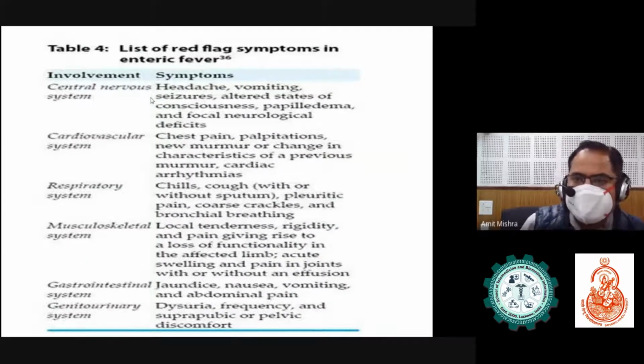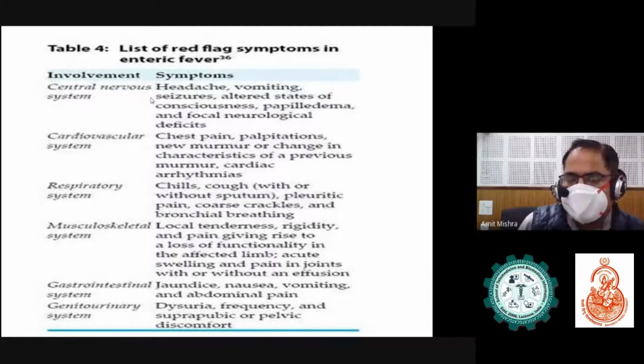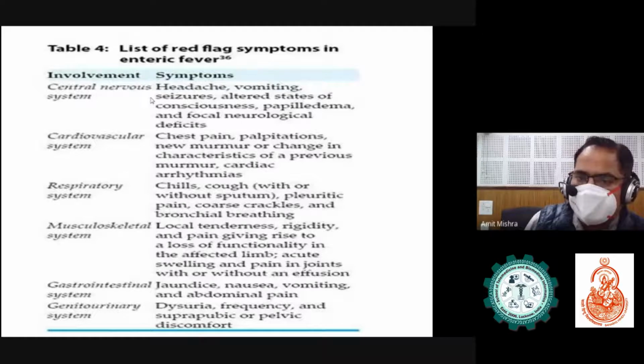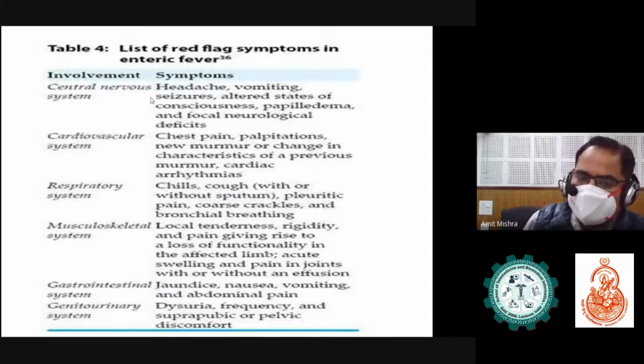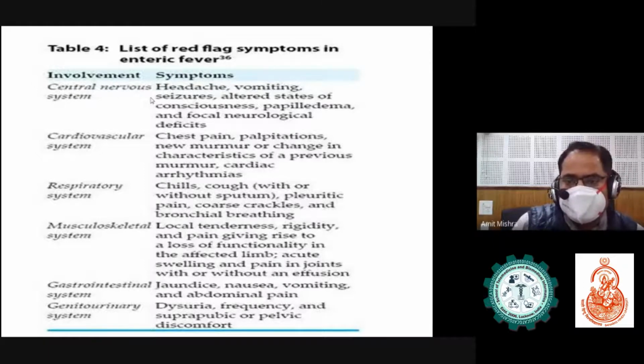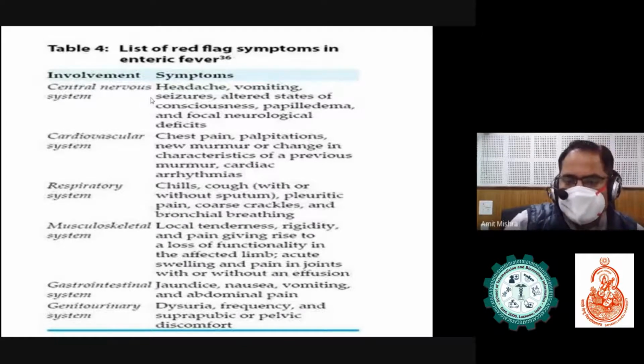These are the red flag symptoms in enteric fever. So we should look for them because these are the severe symptoms. In the central nervous system, the patient comes with a complaint of headaches, vomiting, seizures, altered state of consciousness. In the cardiovascular system, chest pain, palpitation, new murmur or change in the characteristic of a previous murmur. In the lungs, chill, cough, pleuritic chest pain. Also any local tenderness, jaundice, nausea, vomiting.